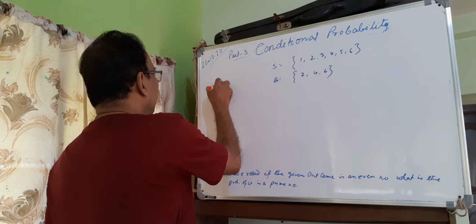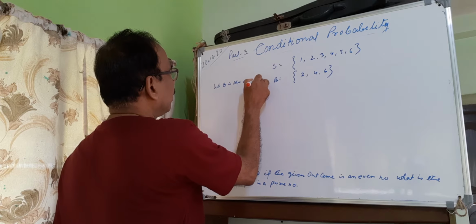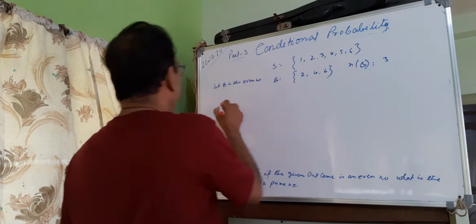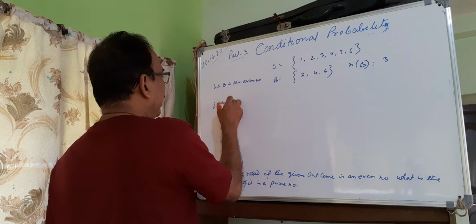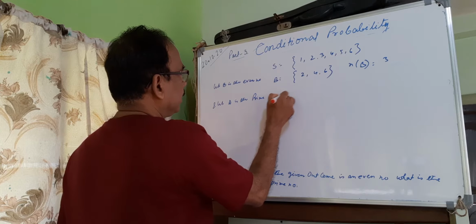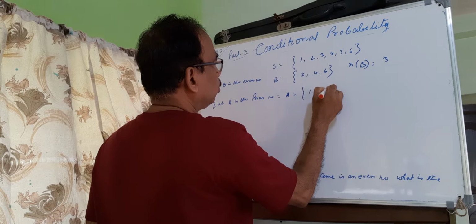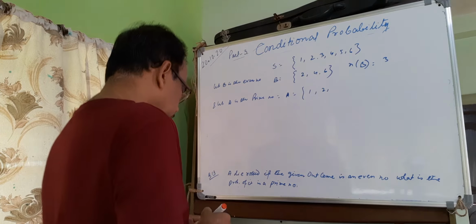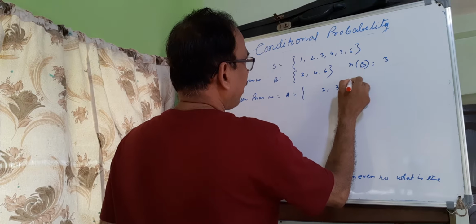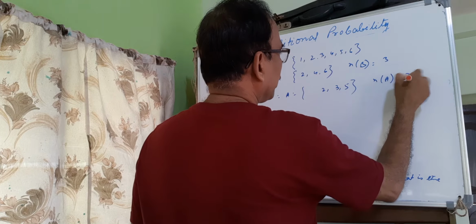Let B be the even number. So cardinal number of B equals 3, and let A be the prime number. Prime numbers are 2, 3, 5. So cardinal number of A is 3.